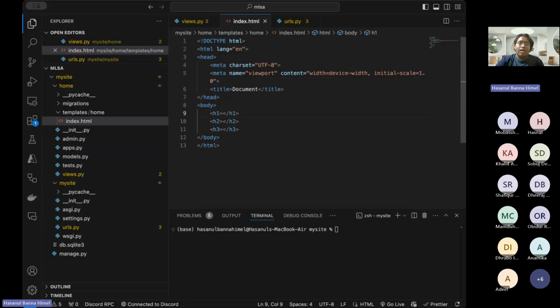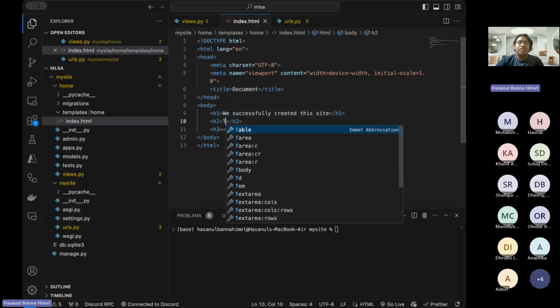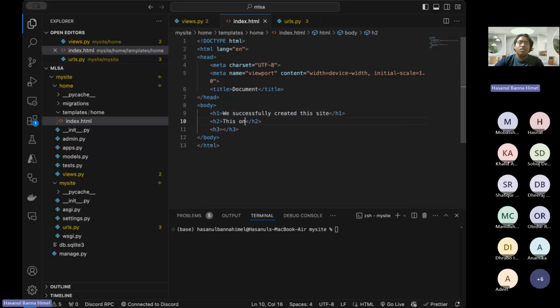Let's say we successfully created this site, and let's say this one is created on Django event.